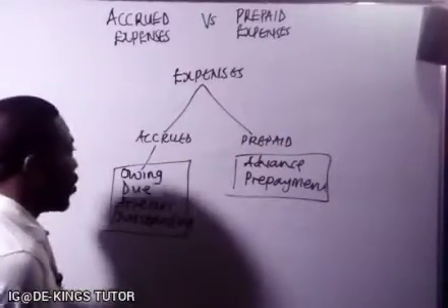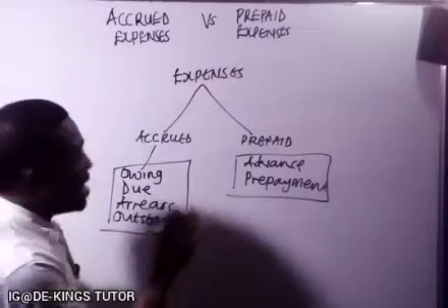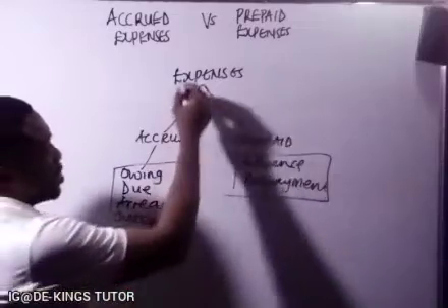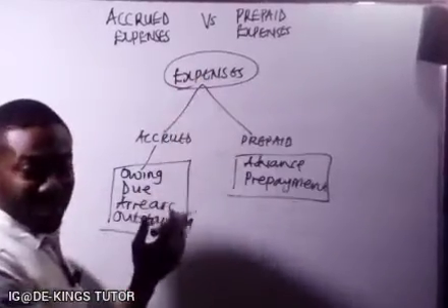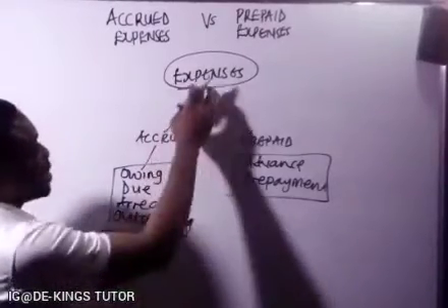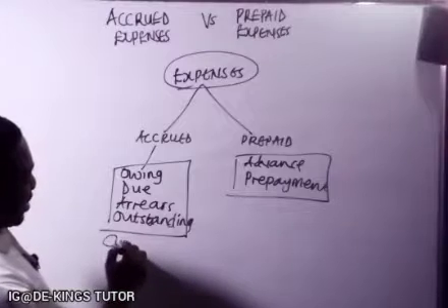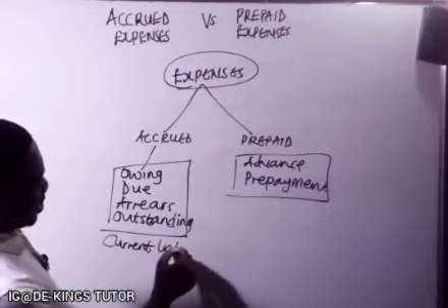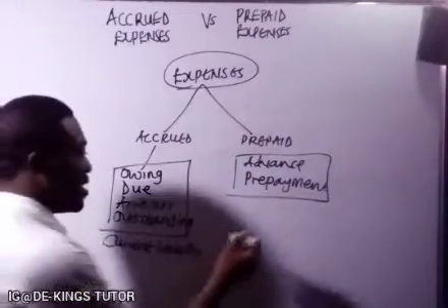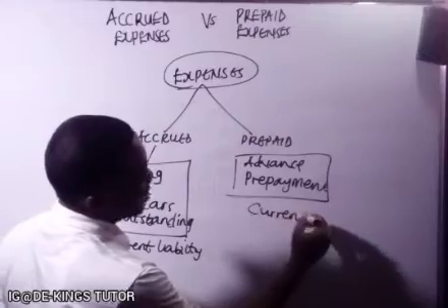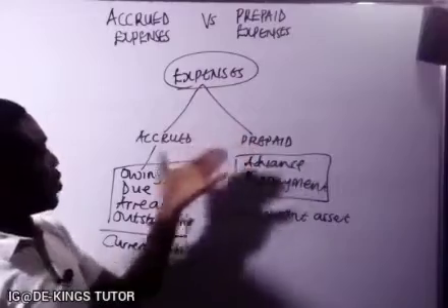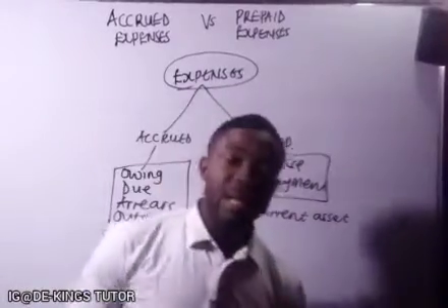Now for accrued and prepaid expenses, when it comes to the profit or loss account, you record it because it's an expense. You record it at the debit side of the profit or loss account. But when it comes to the balance sheet, statement of financial position, the accrued expenses is a current liability. Okay, while the prepaid expenses is a current asset. So those are the differences between the accrued and the prepaid expenses.